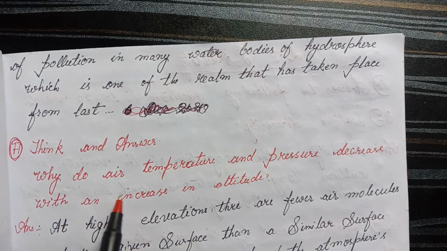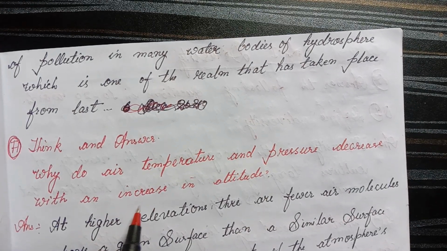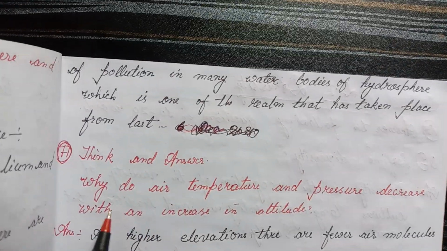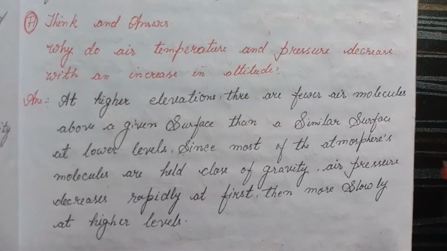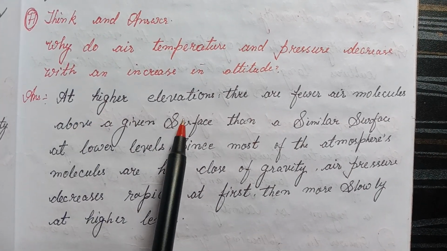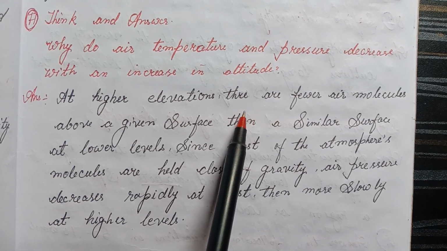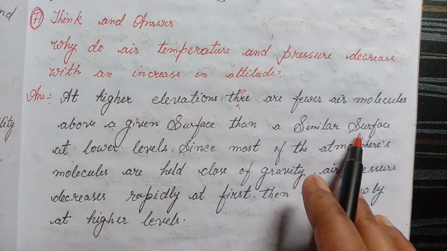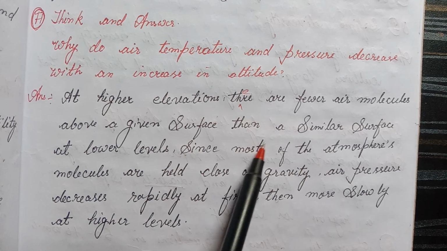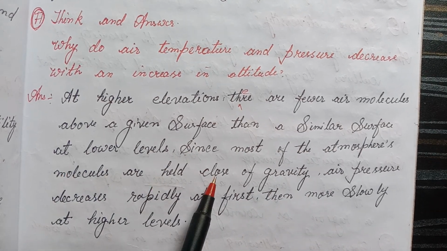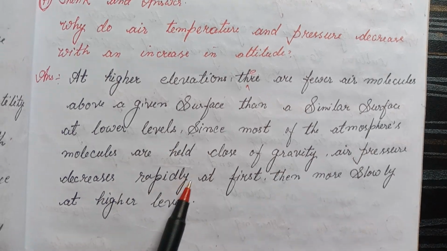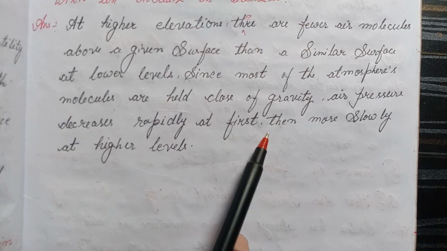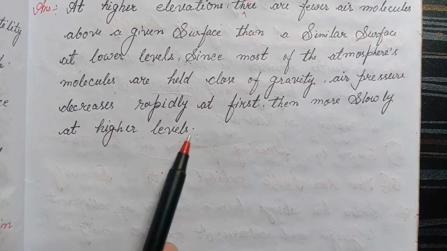Think and answer. Why do air temperature and pressure decrease with an increase in altitude? Answer: at higher elevation, there are fewer air molecules above a given surface than a similar surface at lower levels, since most of the atmosphere's molecules are held close by gravity. Air pressure decreases rapidly at first, then more slowly at higher levels.